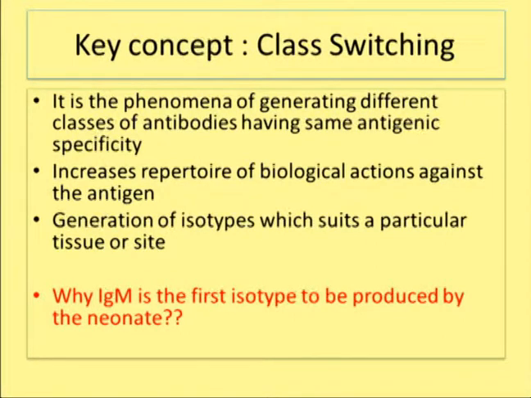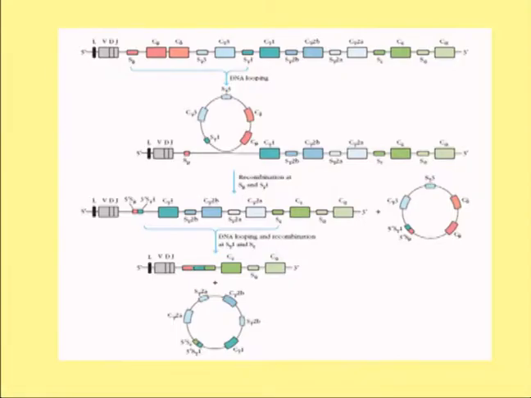Mu is the gene that is present there, followed by delta. That is why the first antibody to be produced is mu, that is IgM. The second antibody to be produced is delta, or IgD. This is the diagrammatic representation of class switching.